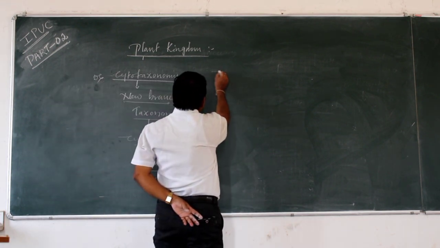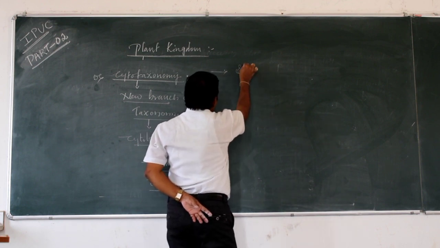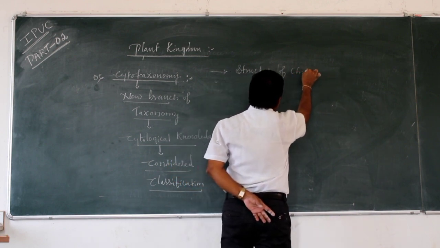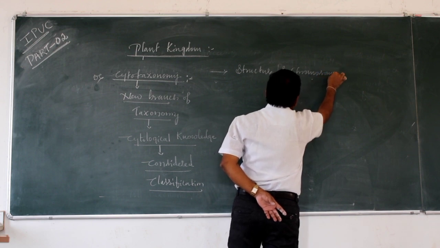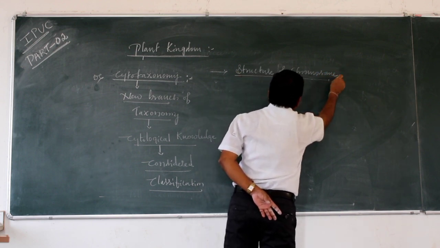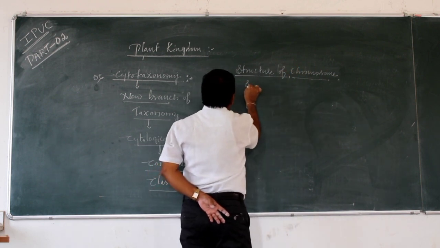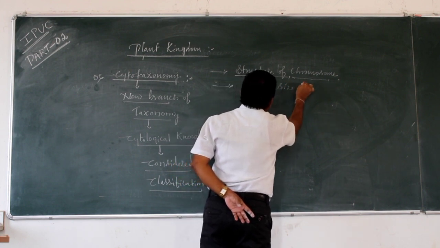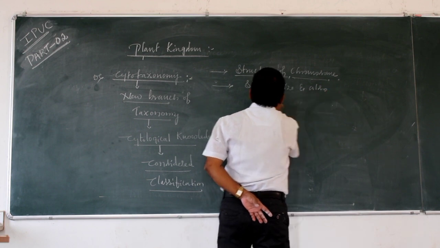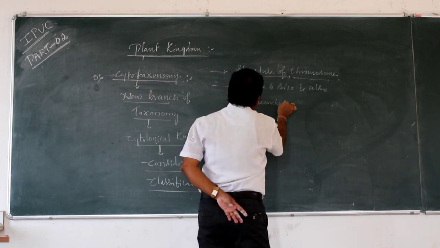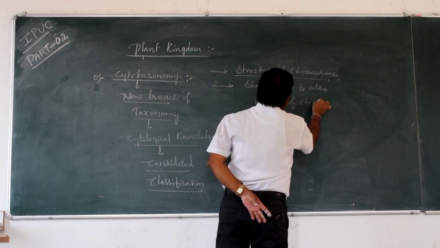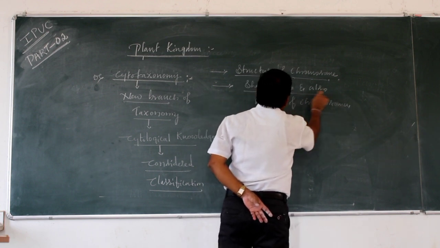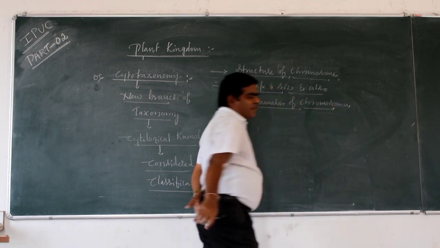Cytological knowledge means the structure of chromosome, the shape and size, and also the number of chromosomes present in the cell, which are considered for the classification of plants.